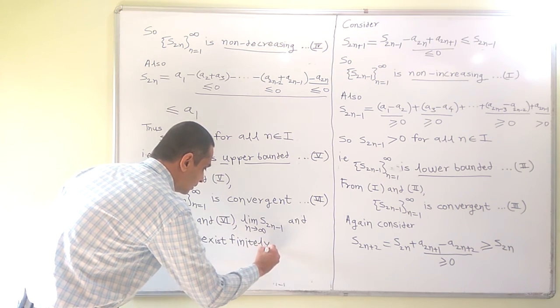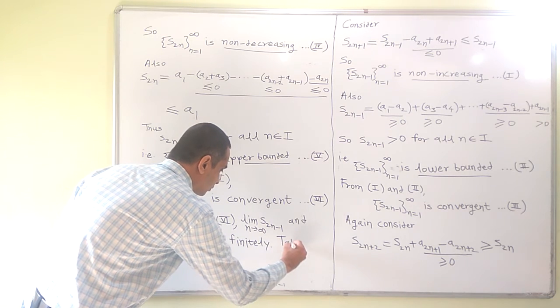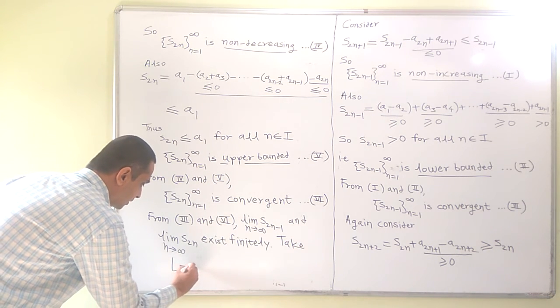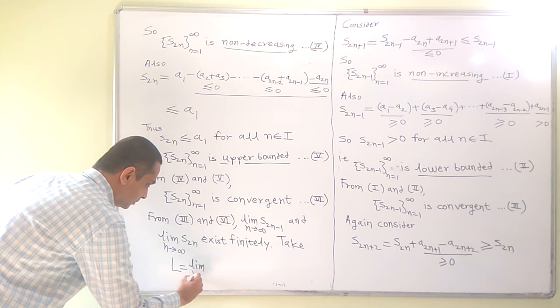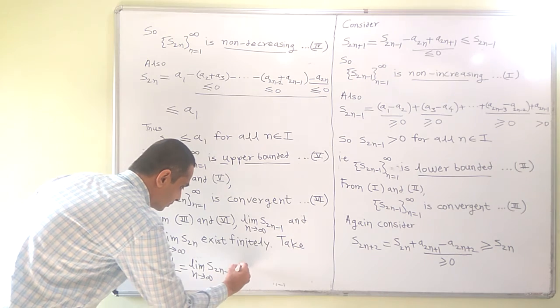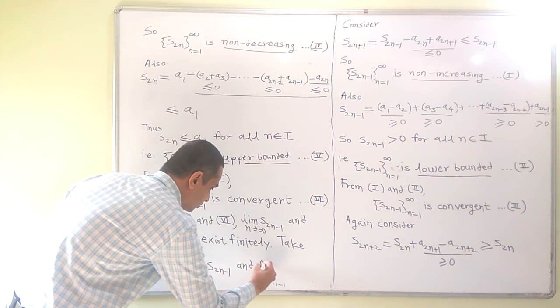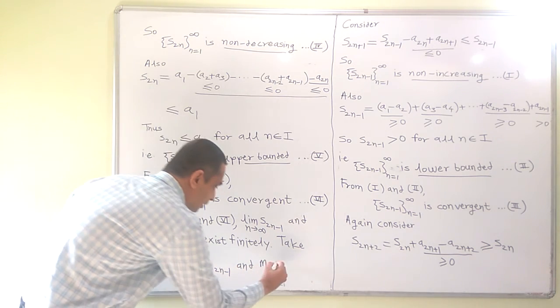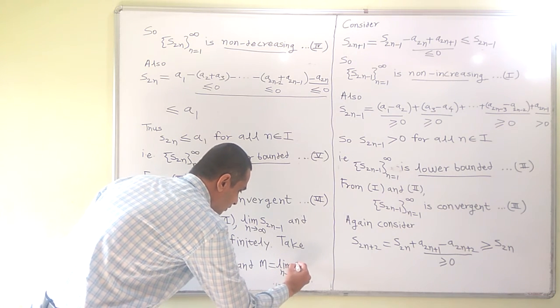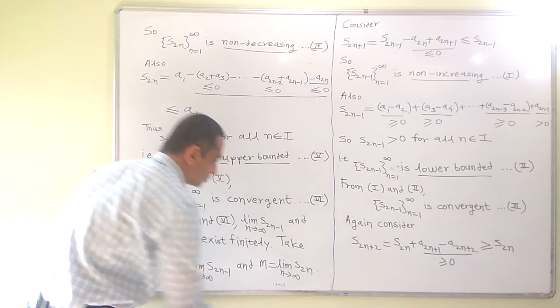Take L is equal to limit of s2n minus 1, and M is equal to limit of the subsequence S2n.